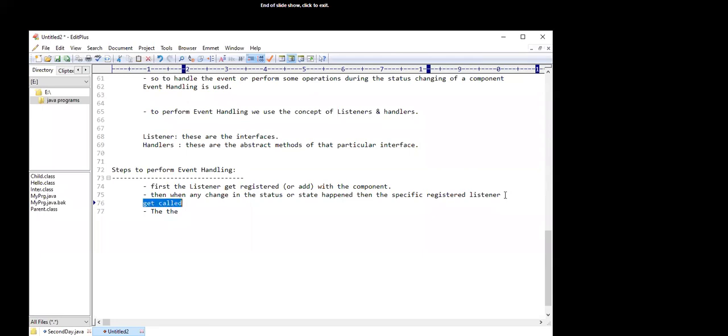Listener get called, or the specific registered listener listens to the event.